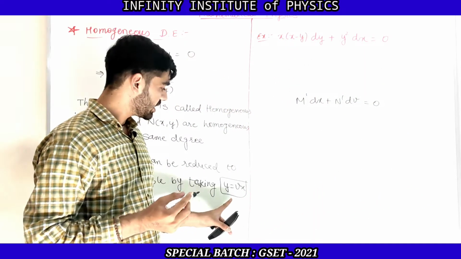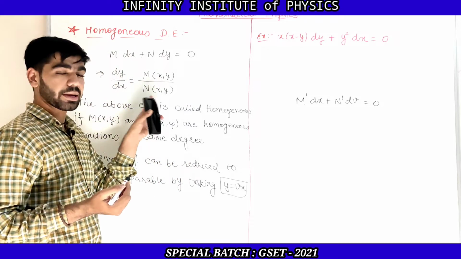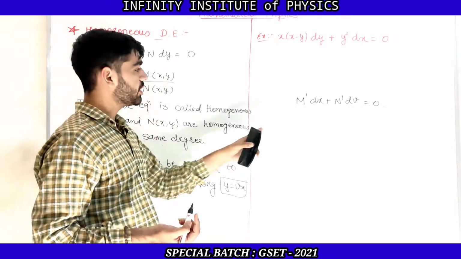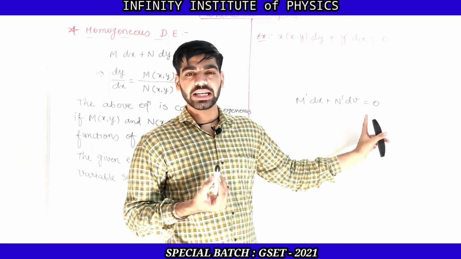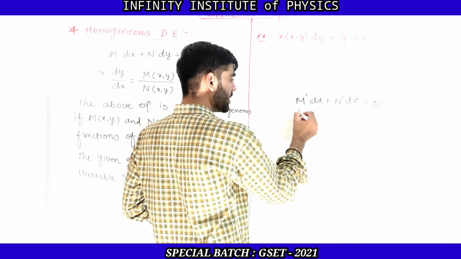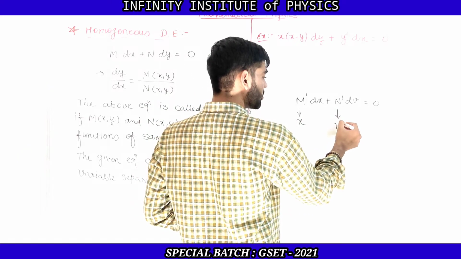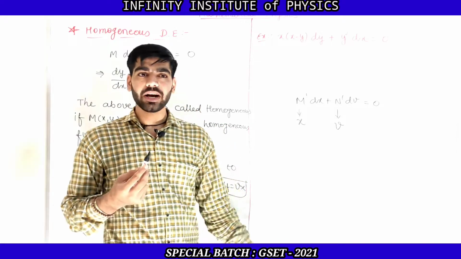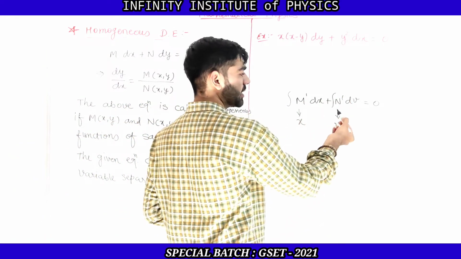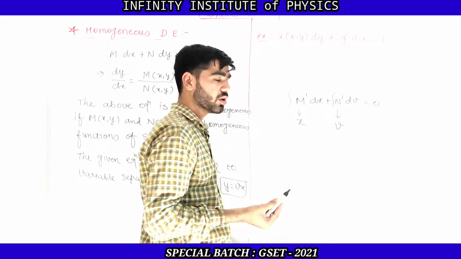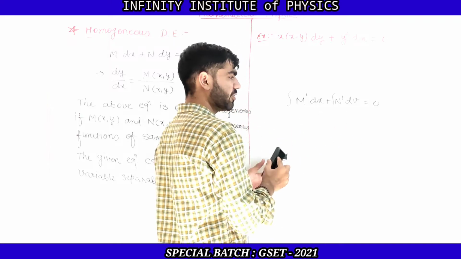So by considering y is equal to vx, dy by dx is equal to M by N can be converted into variable separable form in the form of M dash dx plus N dash dv is equal to 0, where M dash will be only a function of x and N dash will be only a function of v. Now you can take the integration. So integration of M dash dx plus integration of N dash dv is equal to 0, and so you can find the answer in terms of x and v.